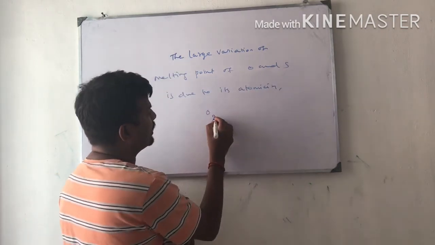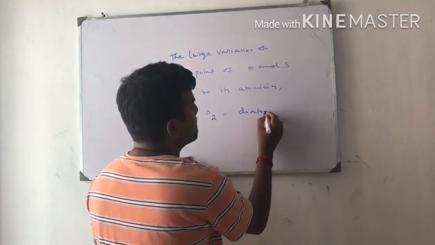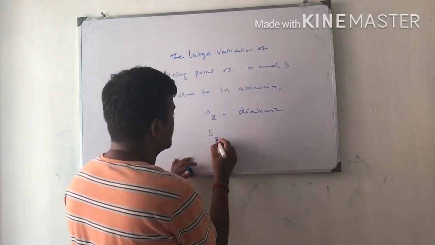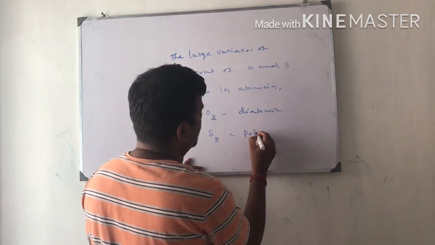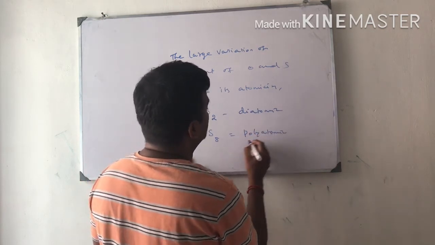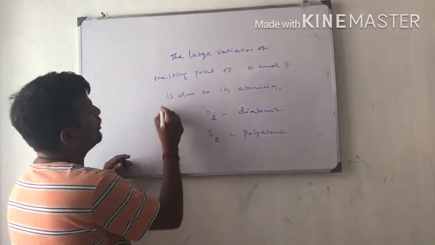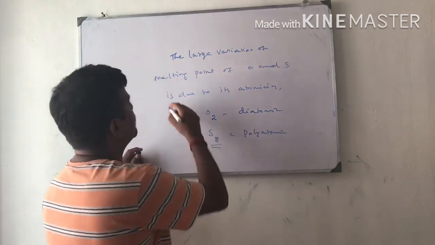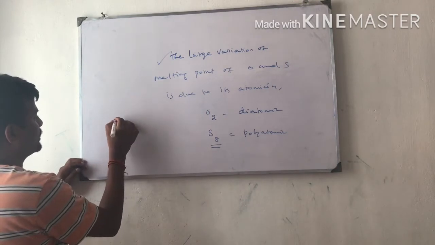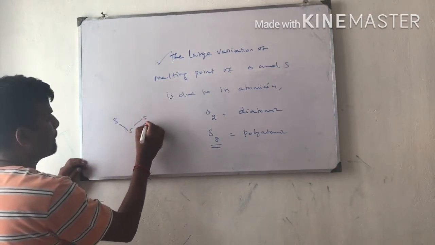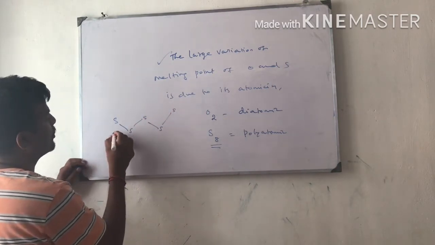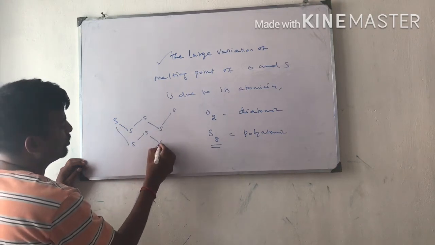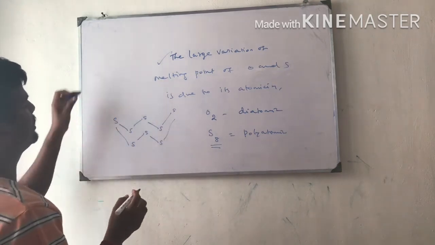Because oxygen is a diatomic molecule, whereas sulfur is a polyatomic molecule. So that is why the melting point of oxygen is very much less than sulfur. That's the question. The sulfur S8 is like this. This is the S8 structure.